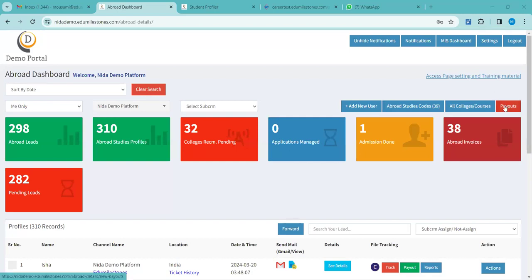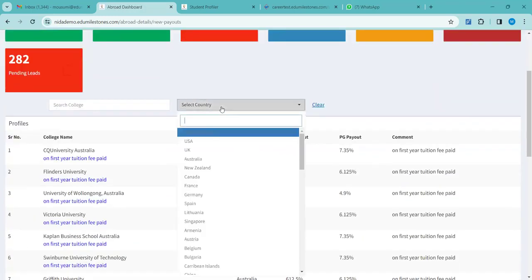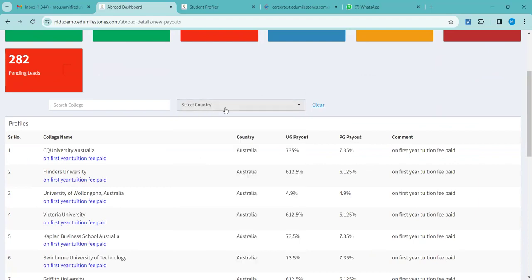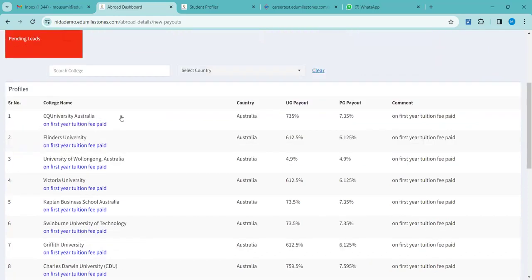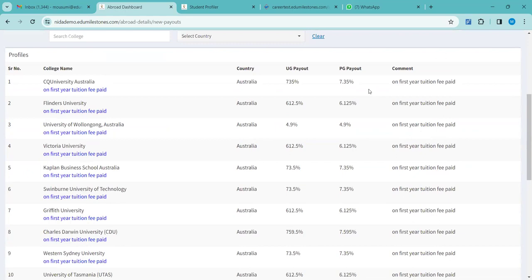So now, if you can see this payout option, this payout is for your reference. Here all the countries have been given. Once you type the country name, all the university names with the payouts will be reflected here, the UG payouts and PG payouts.